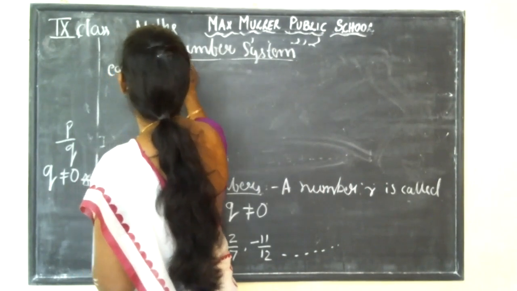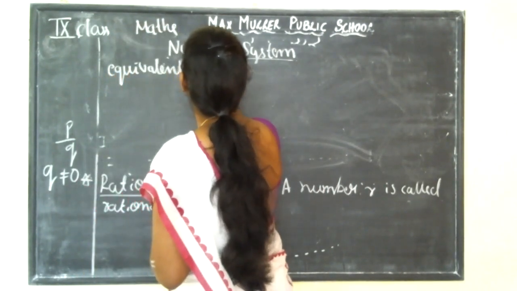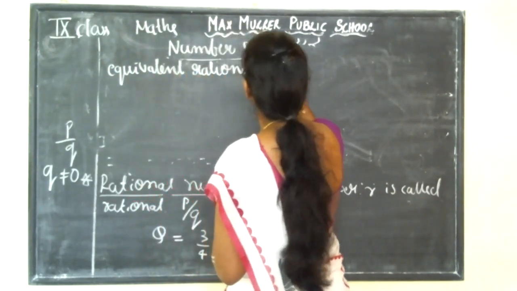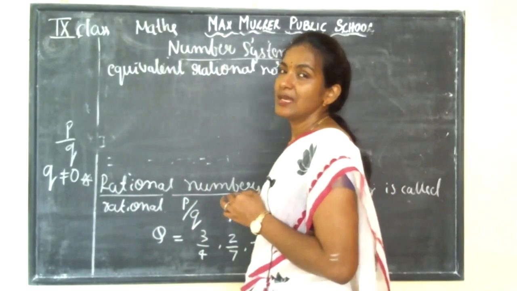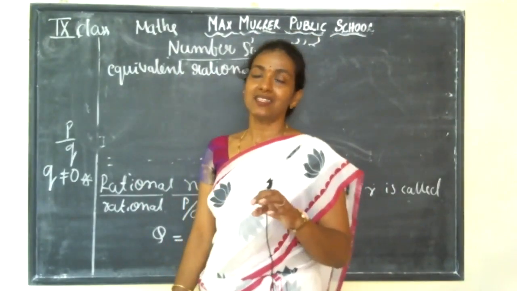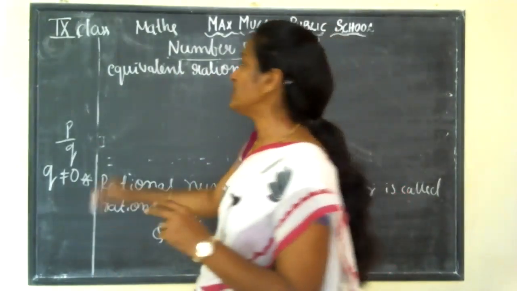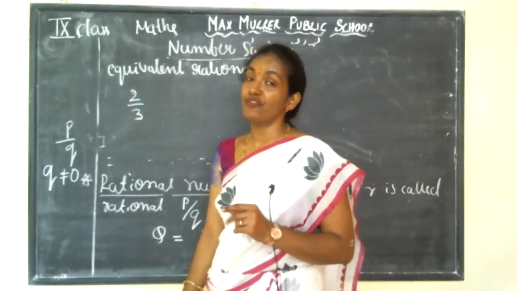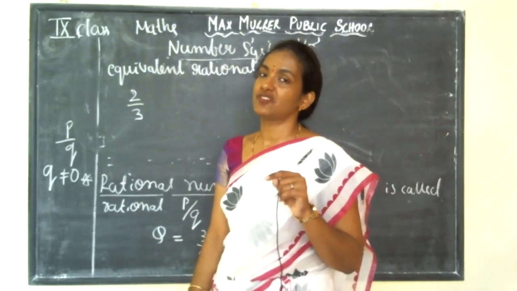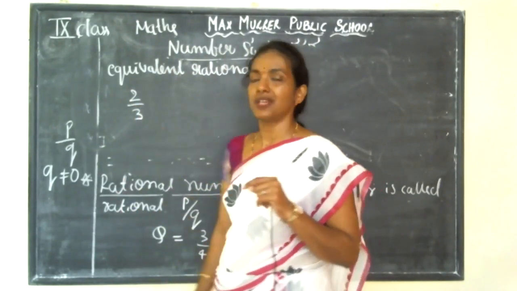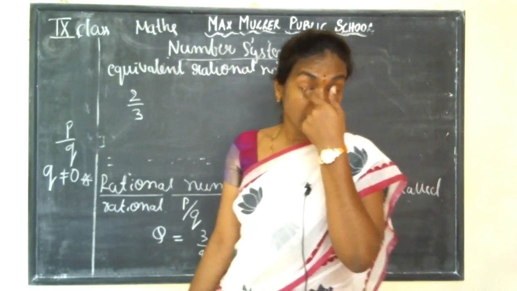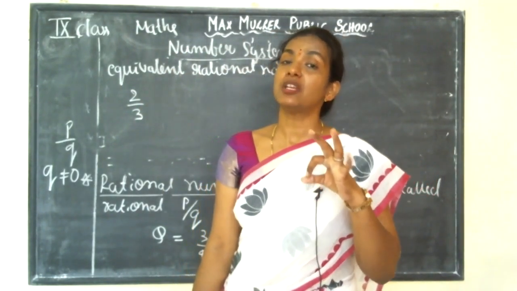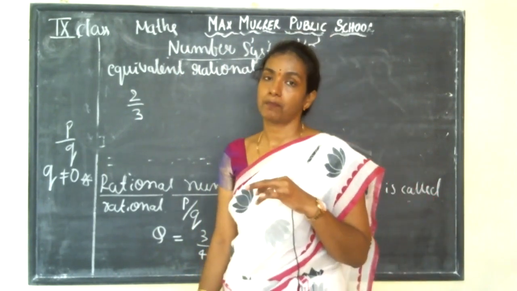Equivalent rational numbers. What are equivalent rational numbers? If I ask you to write 5 equivalent rational numbers for 2 by 3, what will you write, guys? Can anyone tell me the answer?